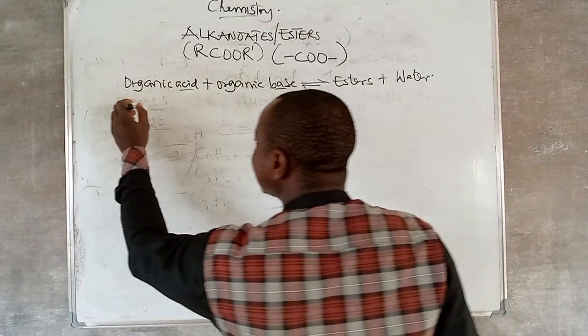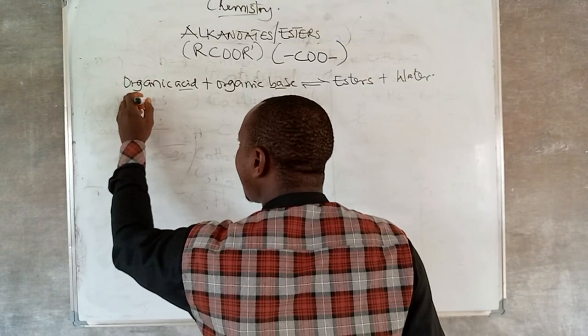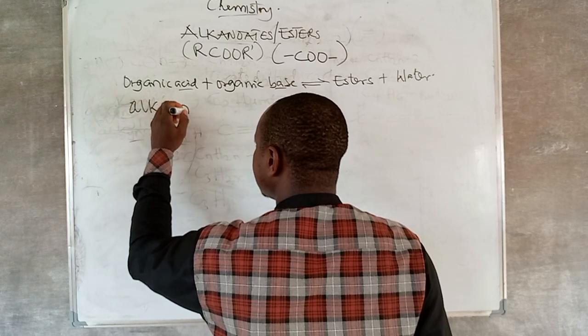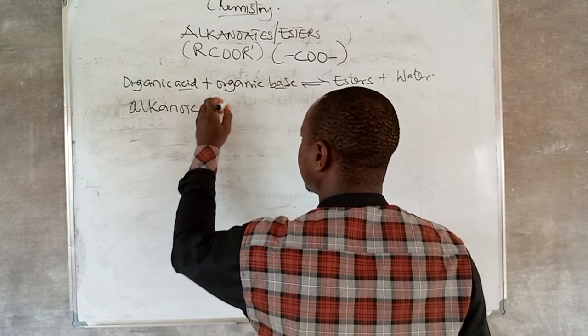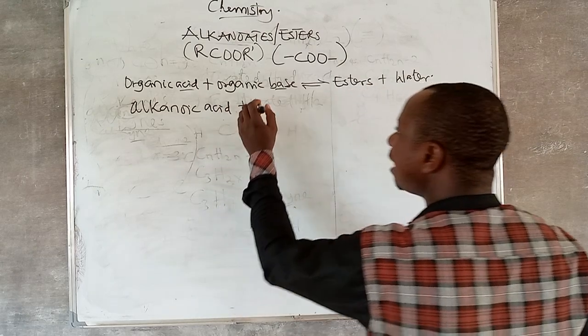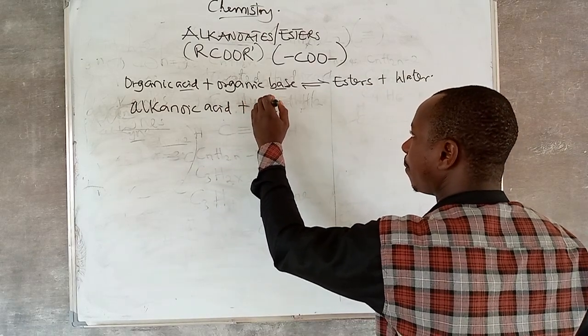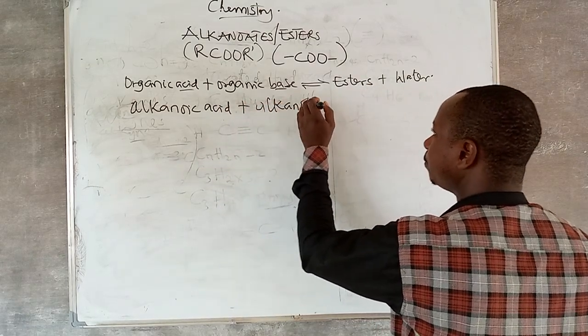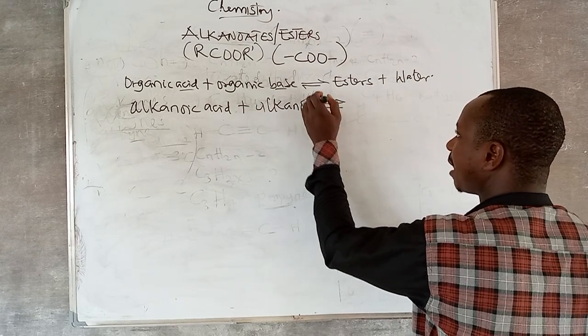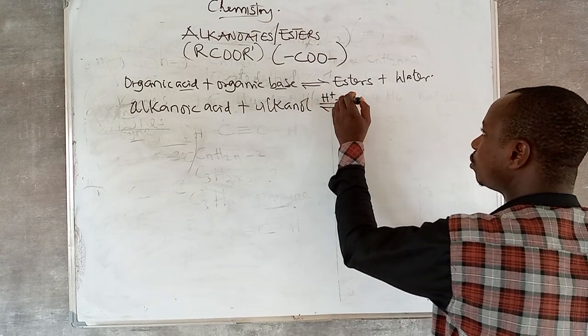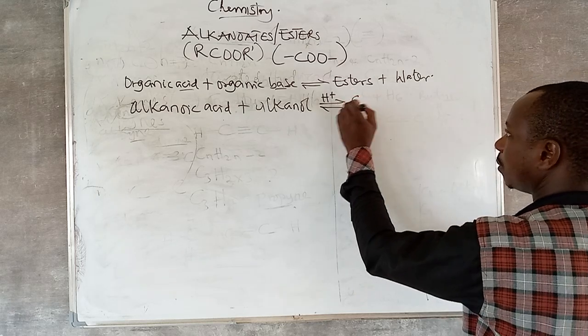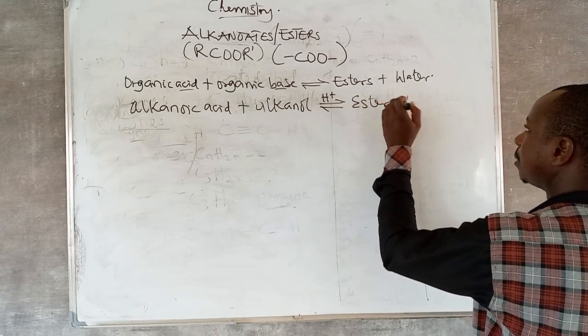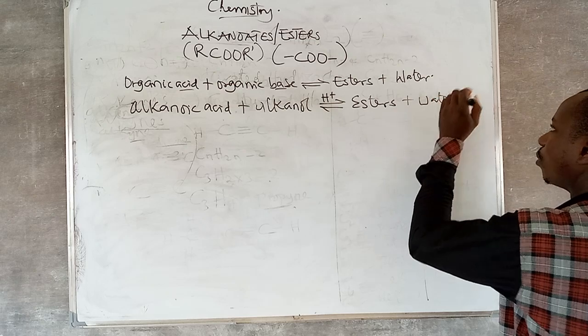Now, an organic acid is alkanoic acid. Organic base here is alkanol. It's always catalyzed by an acid to give you esters plus water.